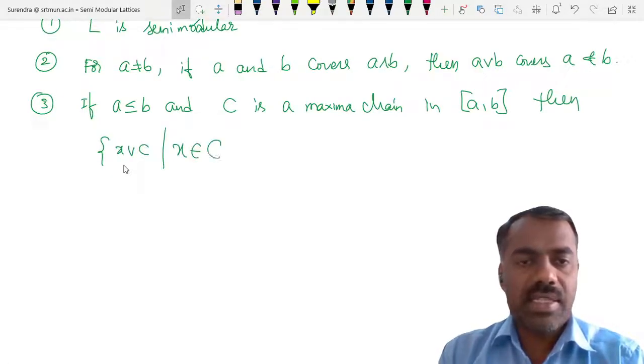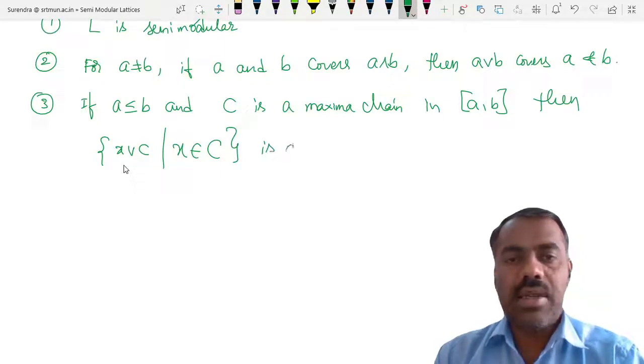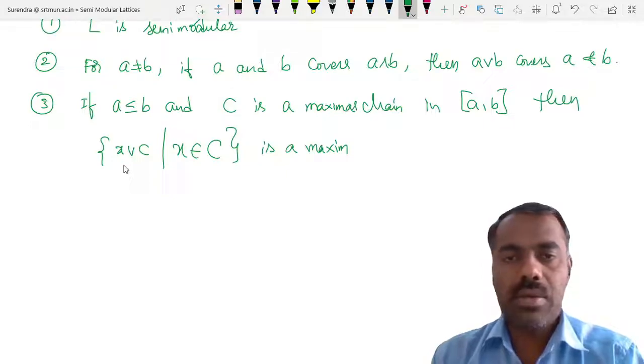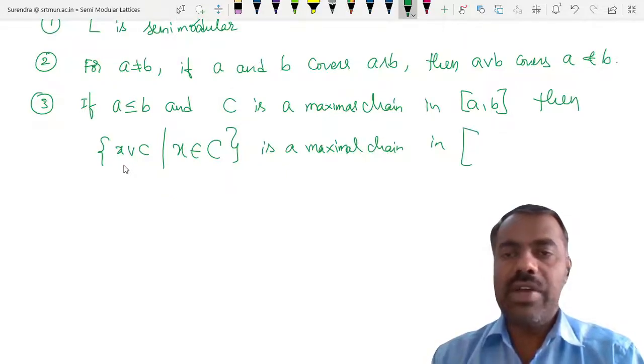where X is in this chain, is a maximal chain in which interval?